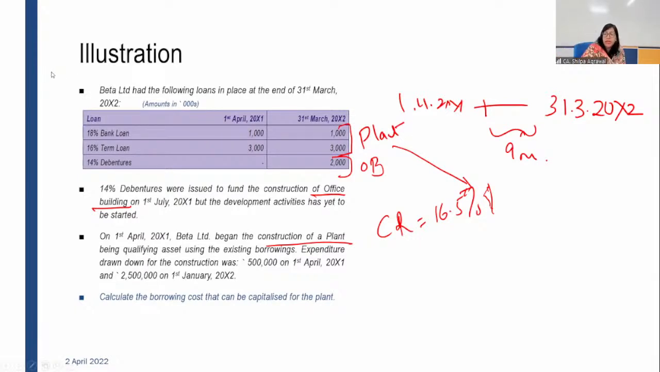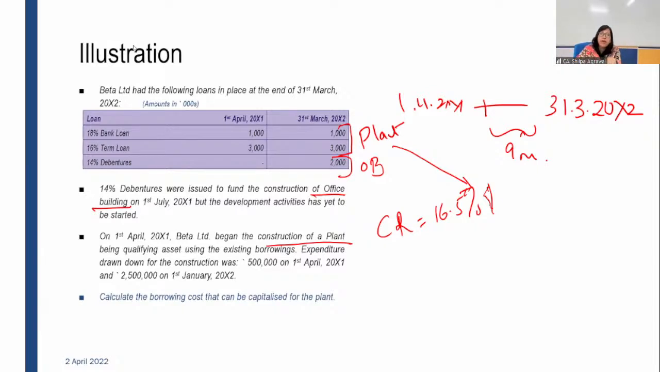For the sake of understanding, yes, 16.5%. Let me show you how to calculate, but yes, Saira, you are correct. 16.5% will be the capitalization rate, but the capitalization rate is to be used for which qualifying asset? This is also important. Since there are 2 general borrowings for construction of the plant, we have to calculate the capitalization rate for capitalizing the borrowing cost for this plant.